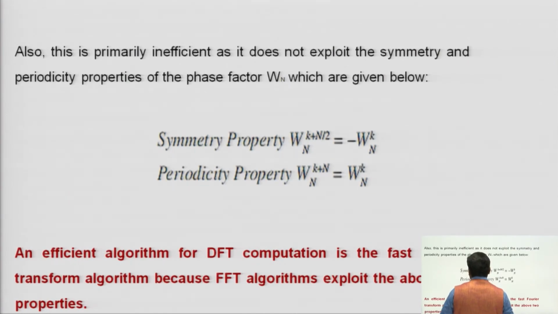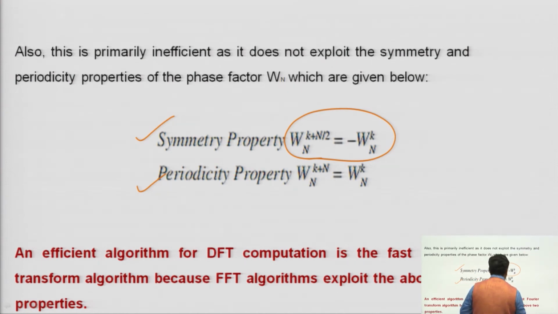Also, this is primarily inefficient as it does not exploit the symmetry and periodicity properties of the phase factor W_N. As per the symmetry property, W_N^(k+N/2) is equal to minus W_N^k. As per the periodicity, W_N^(k+N) is equal to W_N^k. So these are the two properties of the twiddle factor that you are associating in your DFT and IDFT for implementing your FFT algorithms.